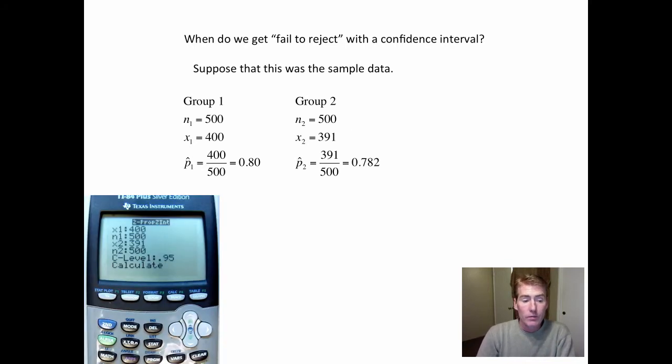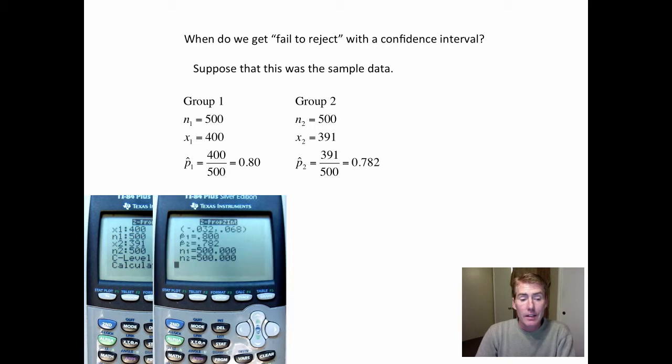Well, look at the confidence interval. So I skipped ahead and went to where you type in the data, make it 95% level of confidence, and then notice that it goes from negative 0.032 to positive 0.068. This is extremely important. When one side is negative and one side is positive, that means there's no difference between the groups. There's a few ways you could look at this. One is, what's the one and only number that lands between negatives and positives? You're right, 0. 0 is the only number that lands between negatives and positives.